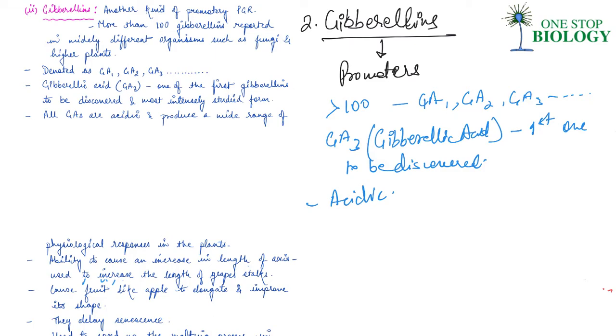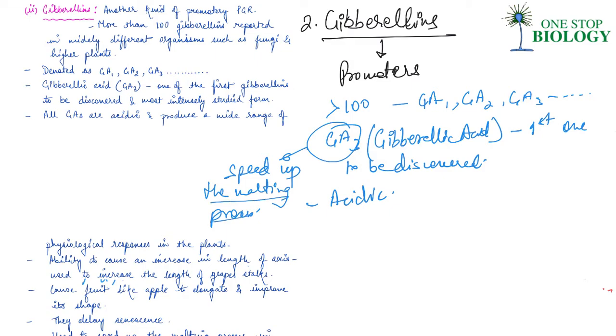Their ability to cause an increase in length of axis is used to increase the length of grape stalks, right? Gibberellins cause fruits like apple to elongate and improve its shape. They also delay senescence. Thus, the fruits can be left on the tree longer so as to extend the market period. So basically, GA3 is used to speed up the malting process in the brewing industry as well.